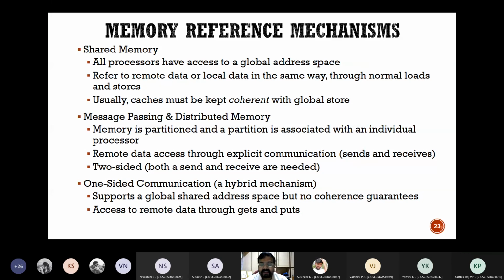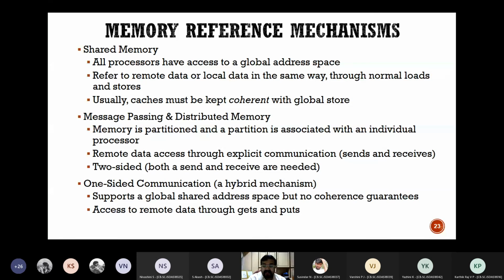Here there is no global address space. Each processor has its own partition, and if it wants to use the memory partition of another processor, it will send a send and receive message. This is the general process that we see.